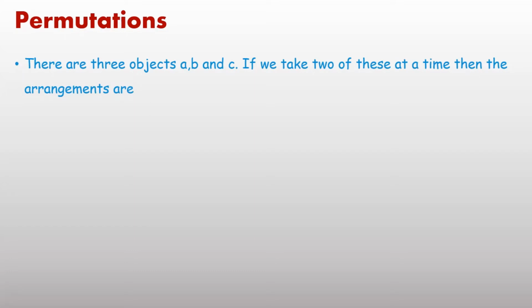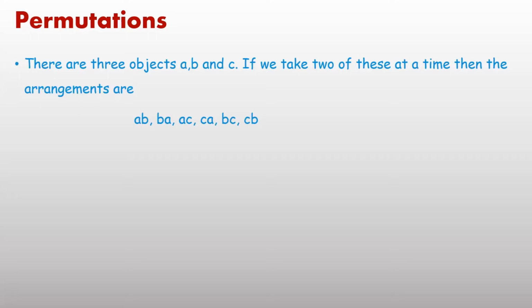There are 3 objects A, B and C. If we take 2 of these at a time, then what is the number of arrangements? How many ways can we arrange 2 letters out of 3 taken at a time? Easily you can write AB or BA, because there is importance of order. The word used is arrangement. AB and BA are both different. AB represents first letter A and second B, and BA first B, second A.